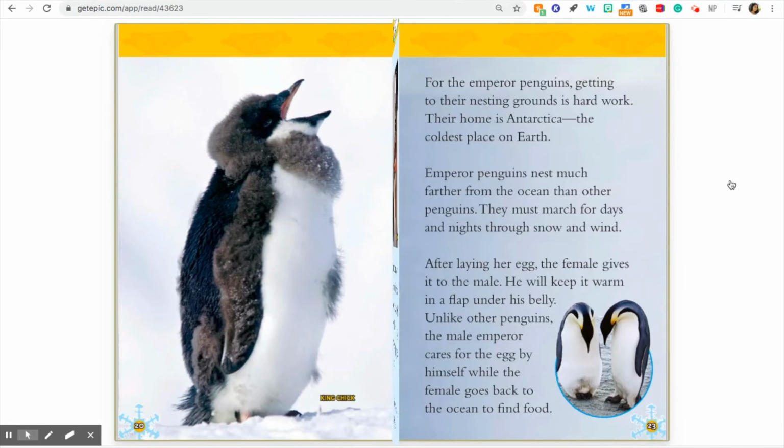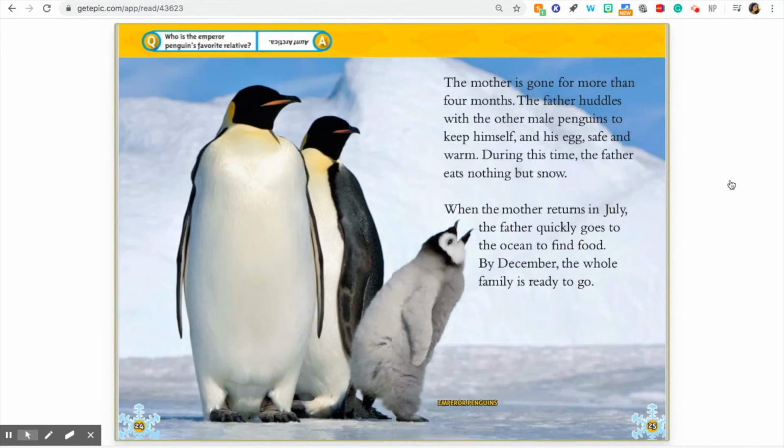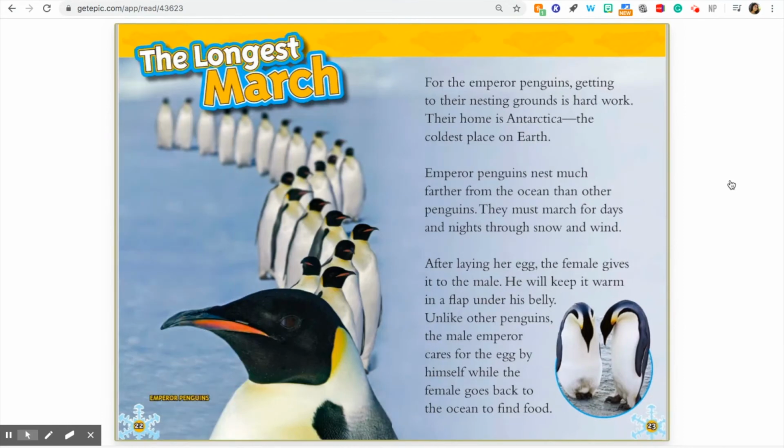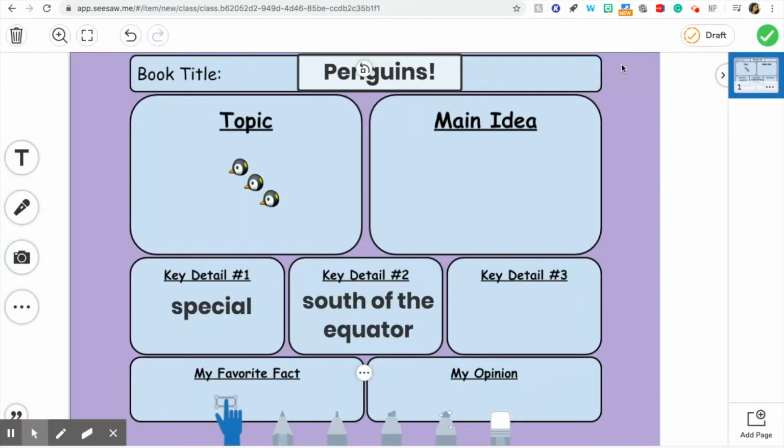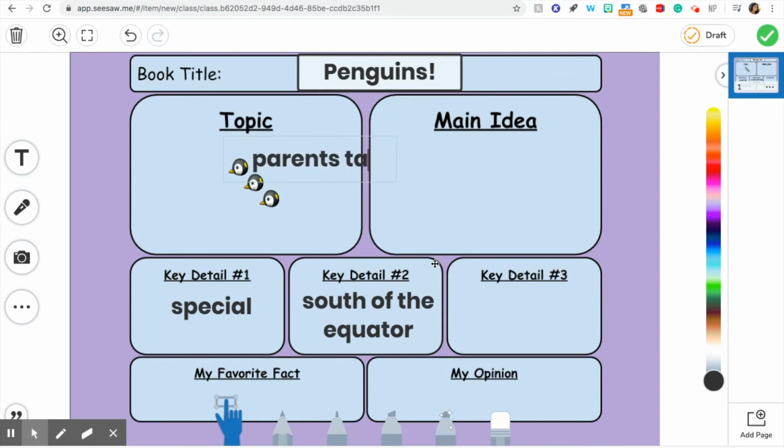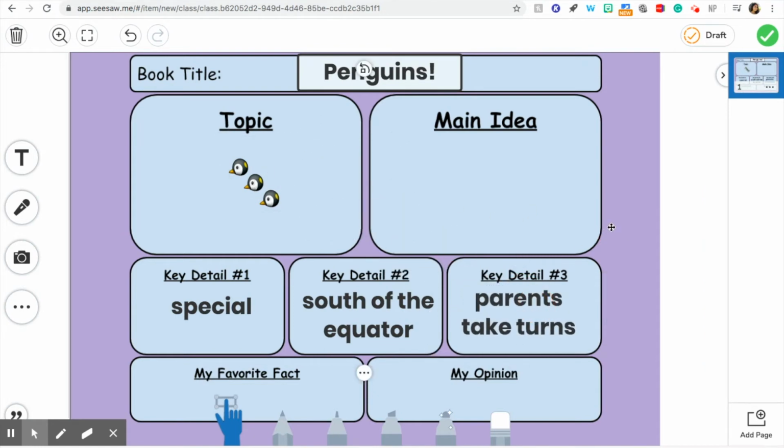That seems like it could possibly be a key detail. Okay, I'm going to put that down as a key detail. Let me see. Parents take turns. And I don't have to write the whole thing if I'm going to explain it. Right, so write that right there.